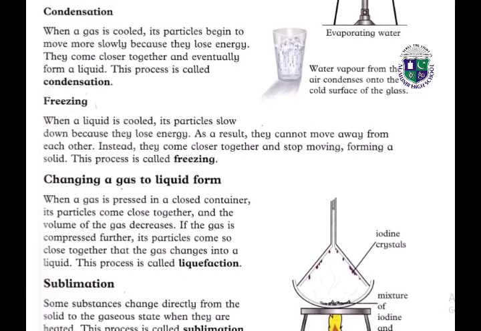Next, we have condensation. When a gas is cooled, its particles begin to move more slowly because they lose energy. They come closer together and eventually form a liquid. This process is called the condensation. Look at this picture. Water vapor from the air condenses onto the cold surface of the glass.